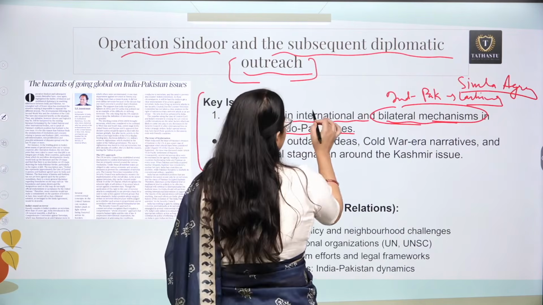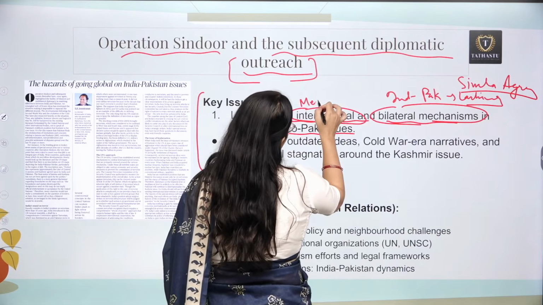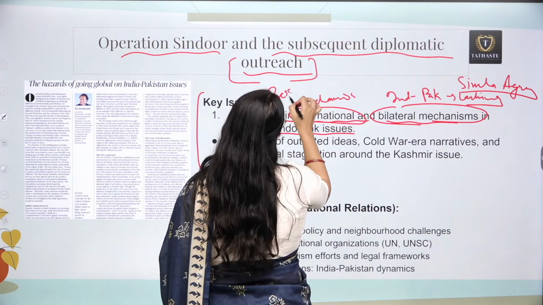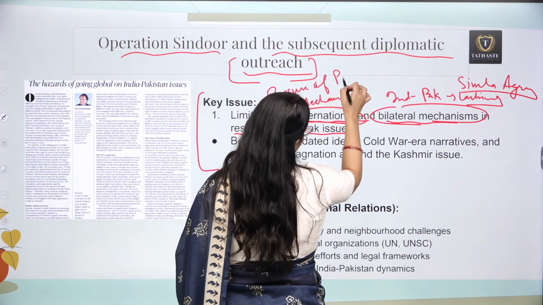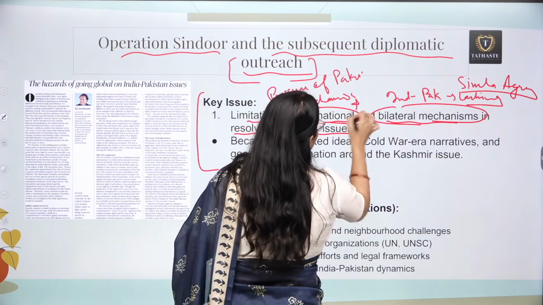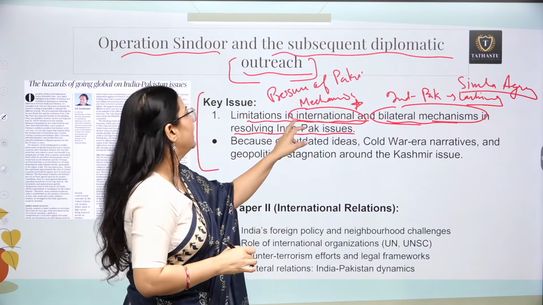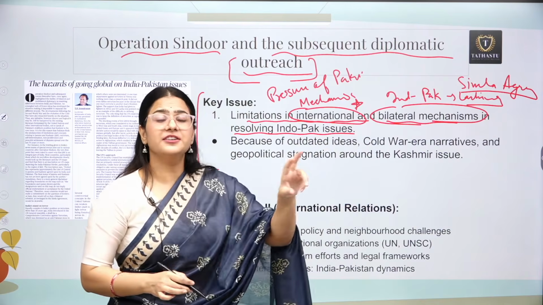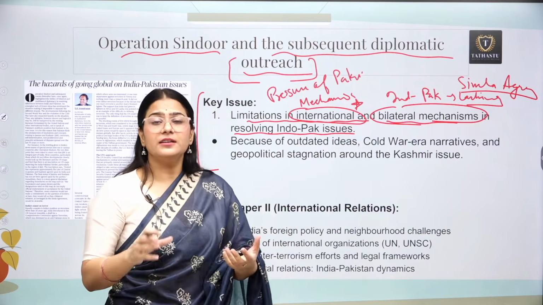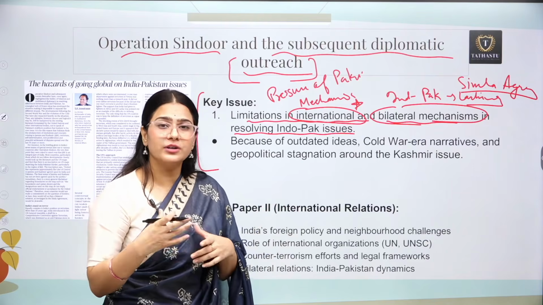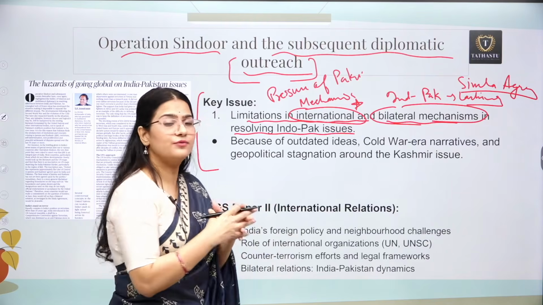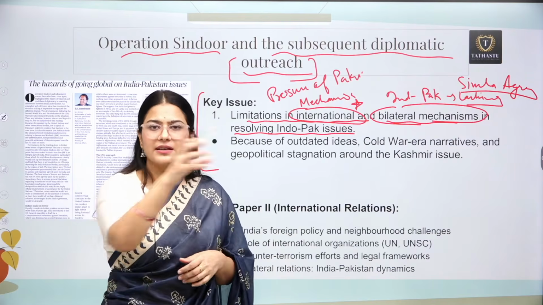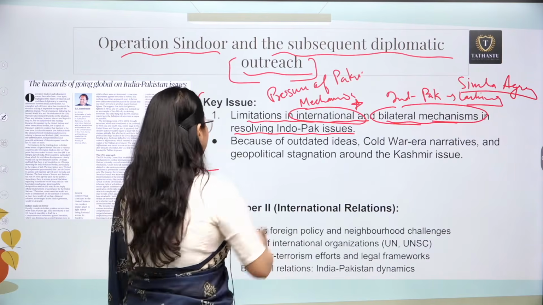Another is the international mechanism. International mechanism means we can use international pressure on Pakistan. But this is also problematic for us. Why is this problematic? Because at the international level, even the countries are not aware that Pakistan occupied Kashmir really belongs to India. They don't even know that. They have this false map of India, and on the basis of that they identify that this part belongs to Pakistan or that part belongs to India.